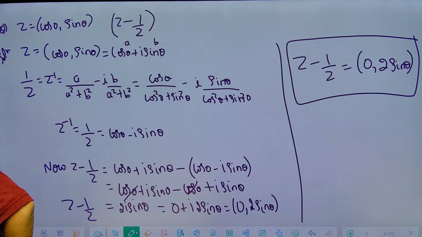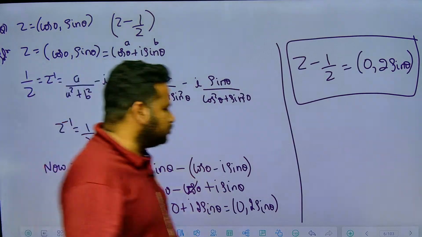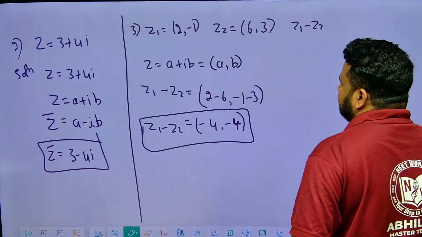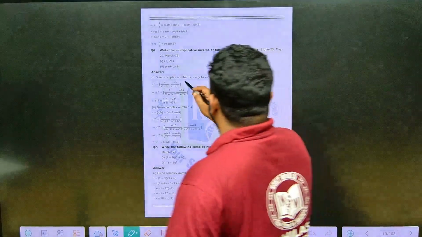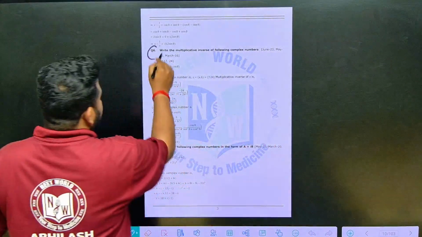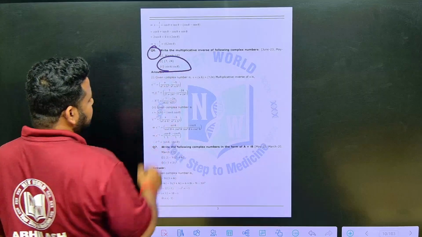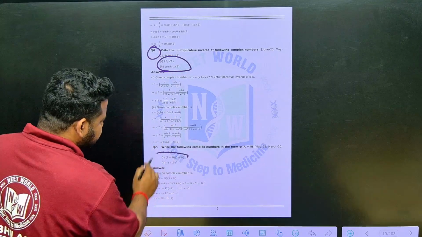I hope you are clear. I have cleared your question. Next question is, they are asking multiplicative inverse. We have already done multiplicative inverse based questions, so let us move to the next question, friends. See here, this question we already solved. So I will leave this question and let us focus on this question.